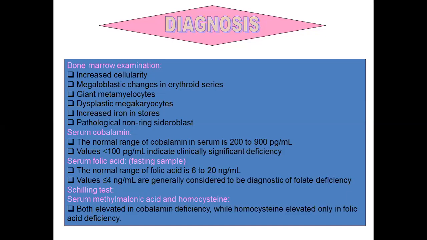Next is the Schilling test. After confirming that there is a cobalamin deficiency or folic acid deficiency, we will go for investigation for the underlying cause, and these are two. One is the Schilling test, and then we will go for the methylmalonic acid and homocysteine level. These both are elevated in cobalamin deficiency, while homocysteine is only elevated in case of folic acid deficiency. Now, what is a Schilling test?